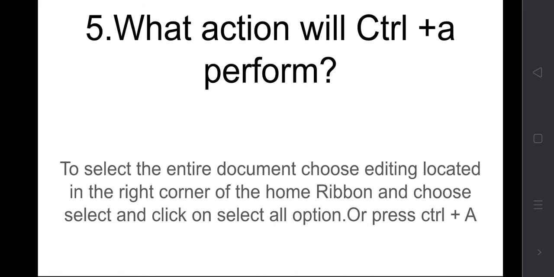If you want to copy the entire document, or cut it, or make it bold, italic or underlined, selecting is very important. After selecting only, you can do whatever you want. For the entire document, if you want to do some modification, you will give Control A.